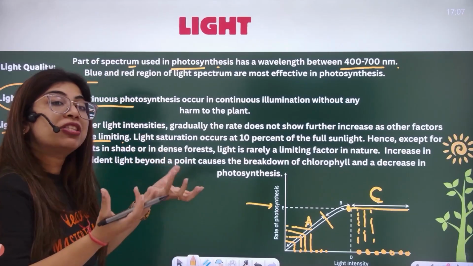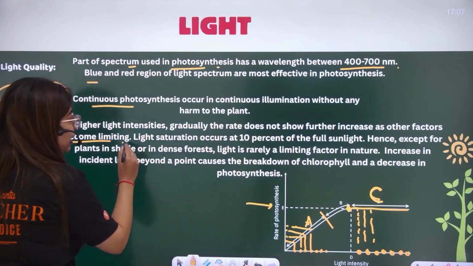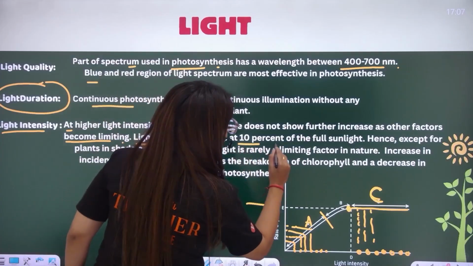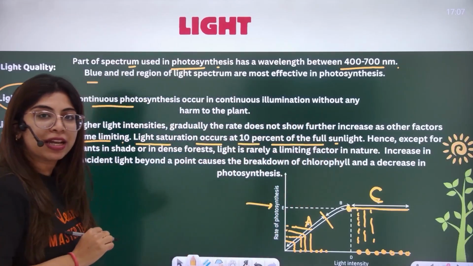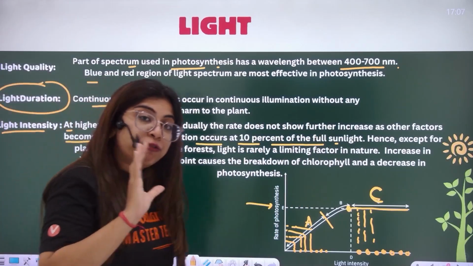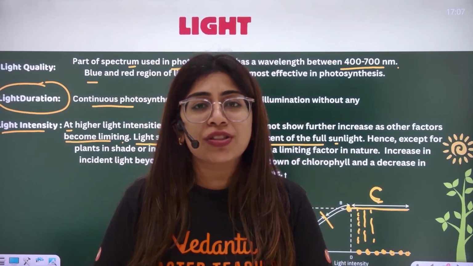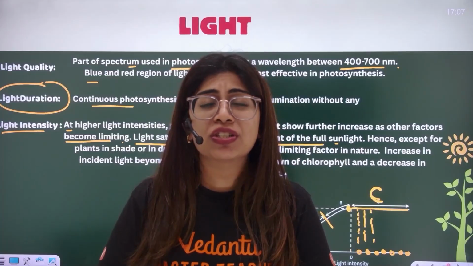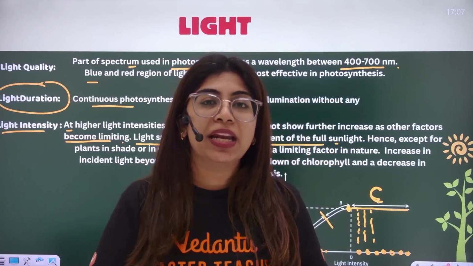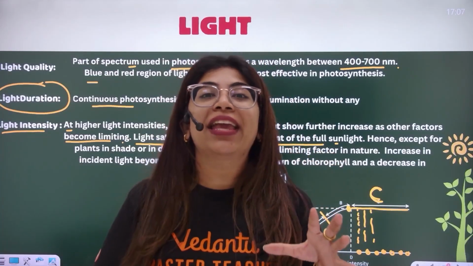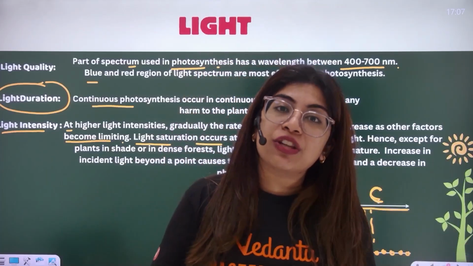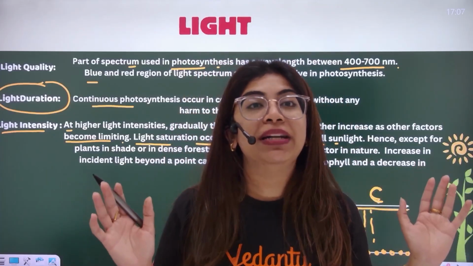Only 10% of the sunlight can be used basically. Light saturation occurs at 10% of the full sunlight. Except for plants which are completely living under shade, in the process of photosynthesis, light is every time in abundance. It's hardly the case, that too in case of shady plants, that light is a limiting factor.